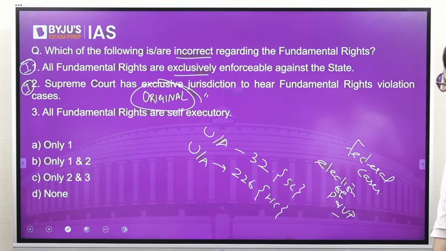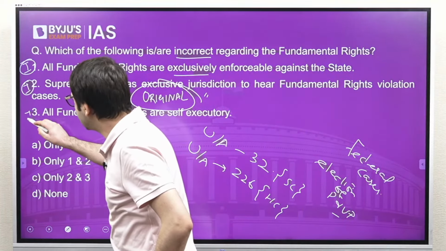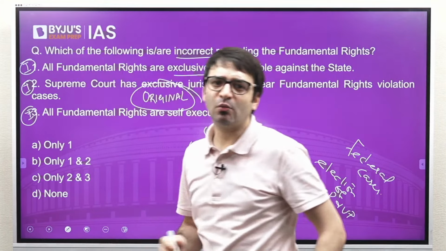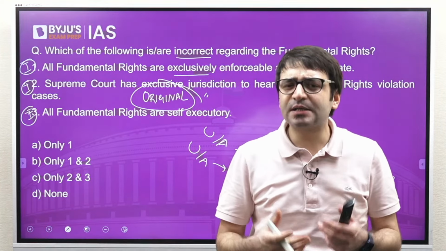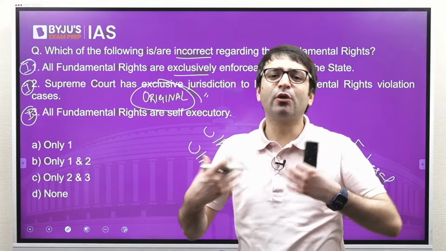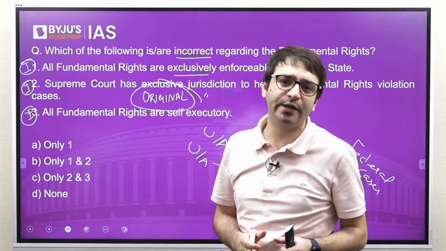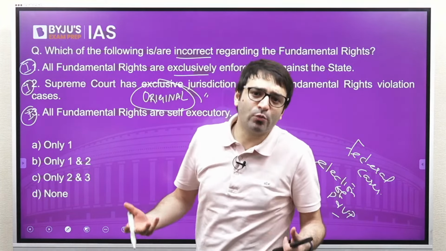Third statement, all fundamental rights are self-executory. This statement is incorrect. Why incorrect? Because there are some fundamental rights which are self-executory. They act on their own. They are implemented on their own without any need of a parliamentary law. For example, right to equality.